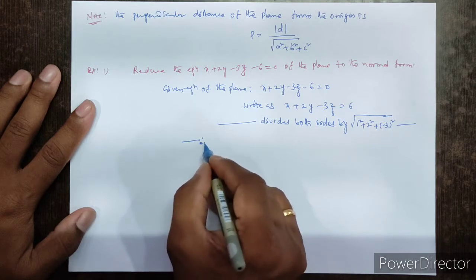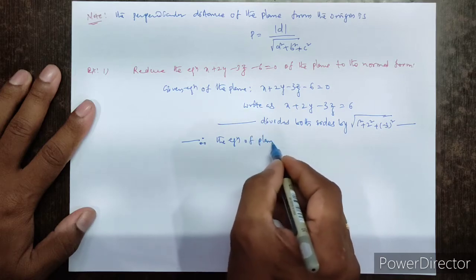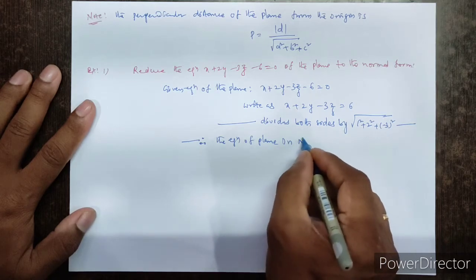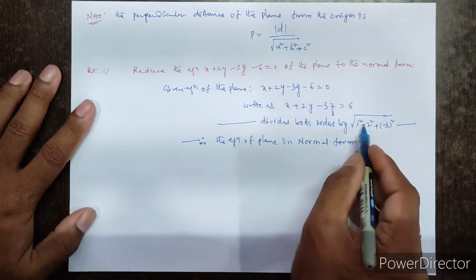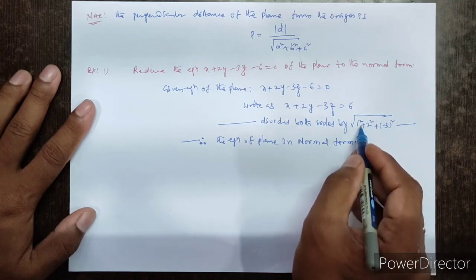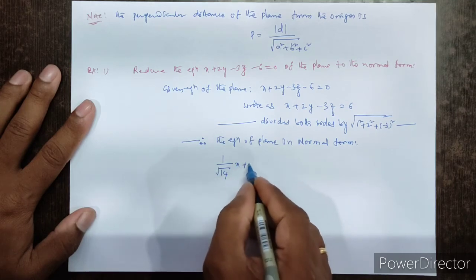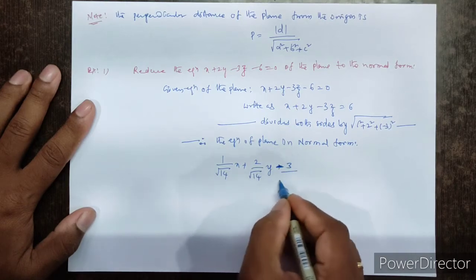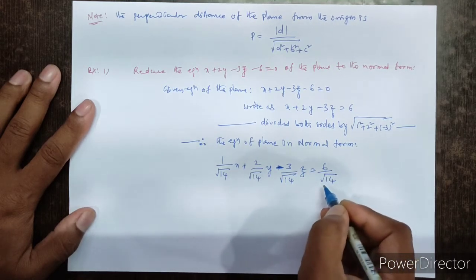Therefore the equation of plane in normal form is 1 by root 14 x plus 2 by root 14 y minus 3 by root 14 z equal to 6 by root 14.